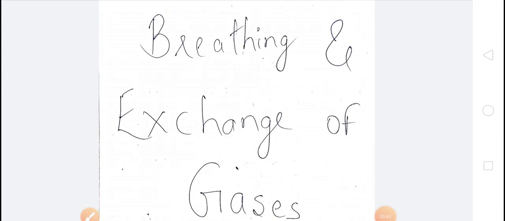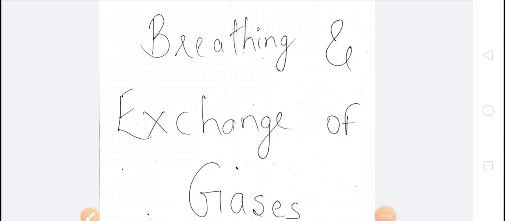Respiration is the process in which food is broken down with the help of oxygen. During this process oxygen is utilized by the organism. It is a chemical process in which the food is broken down and energy is released.